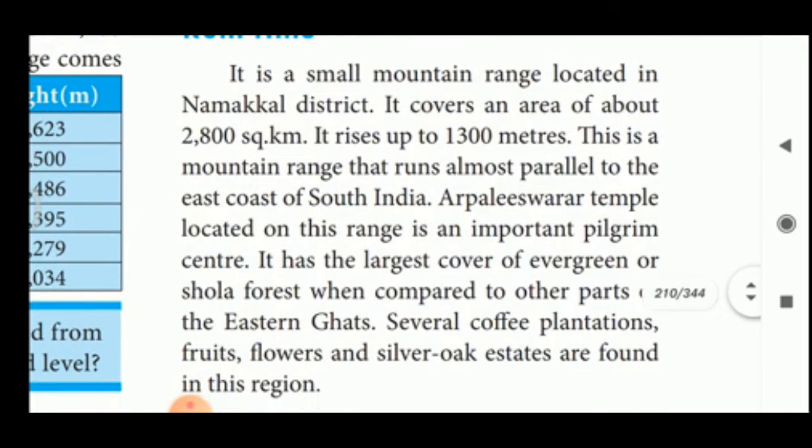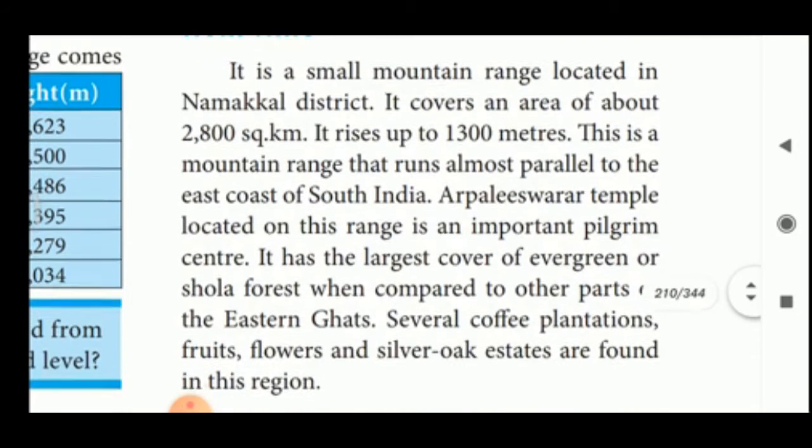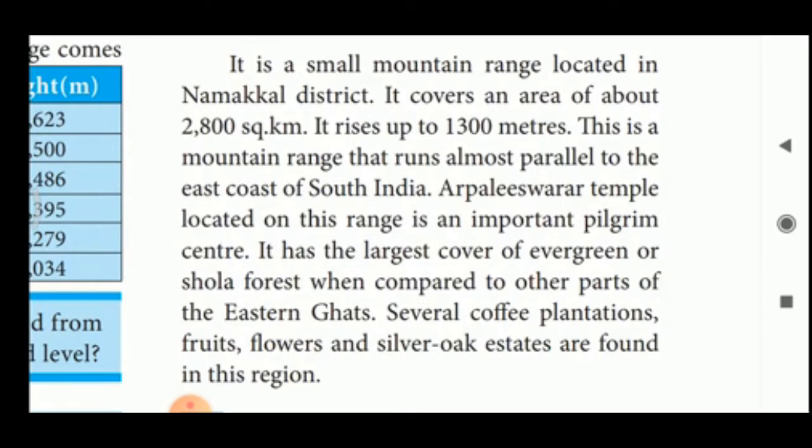Kolli Hills. It is a small mountain range located in Namakkal district. So, Namakkal district has which mountain? Kolli Hills. It covers an area of about 2800 square kilometers. It rises up to, what is the height of these mountains? 1300 meters. This is a mountain range that runs almost parallel to the east coast of South India.